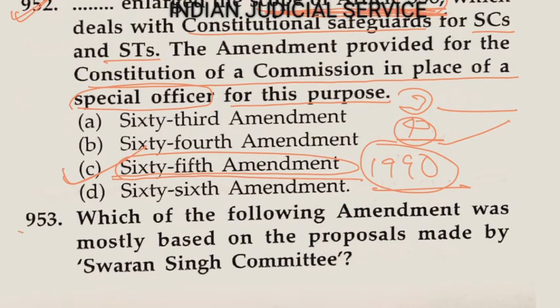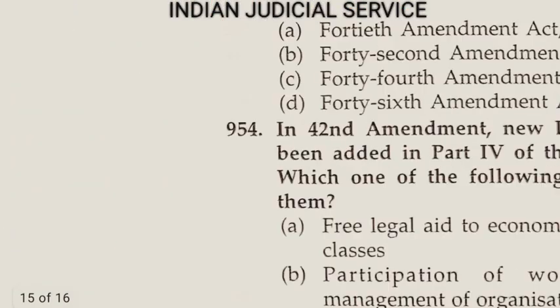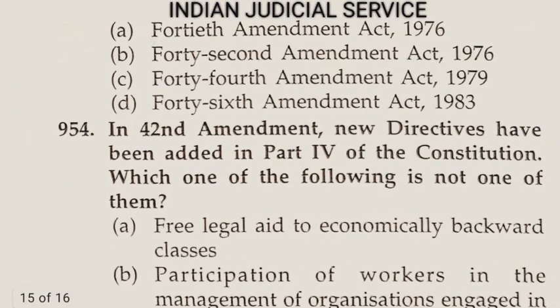Now question number 953. Which of the following amendments was mostly based on the proposals made by the Swaran Singh Committee? So option A here, 40th Amendment Act 1976. Option B here, 42nd Amendment Act 1976. Option C, 46th Amendment Act 1976.